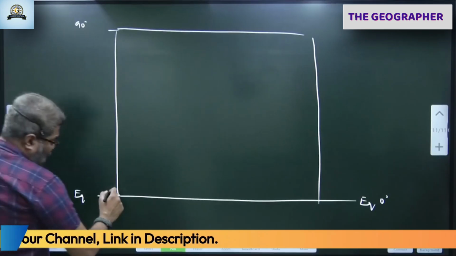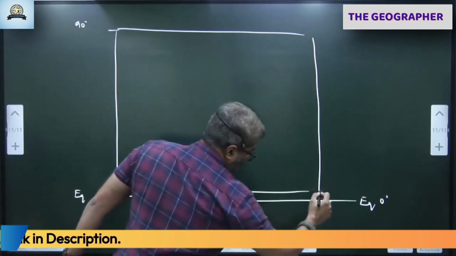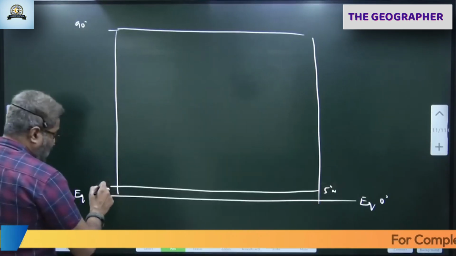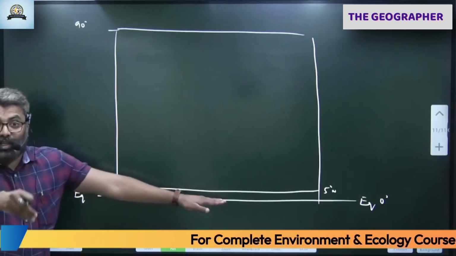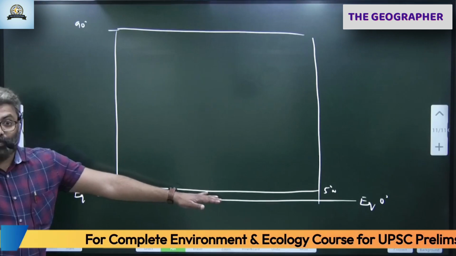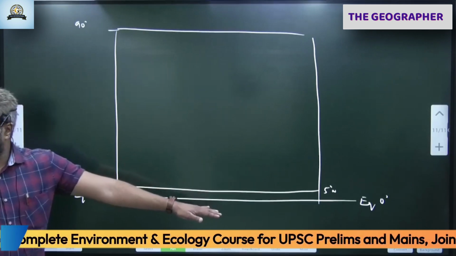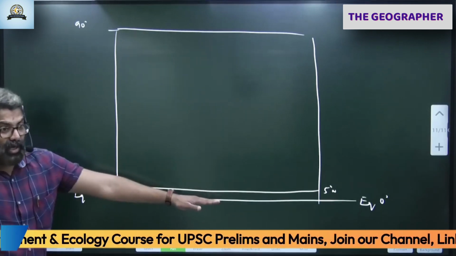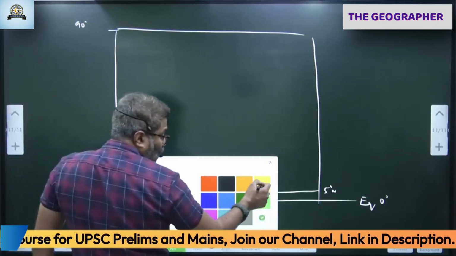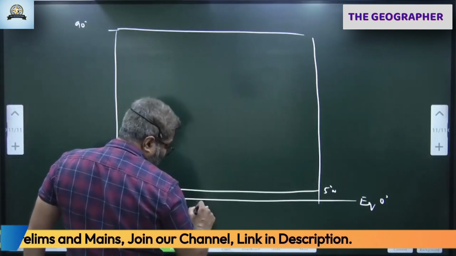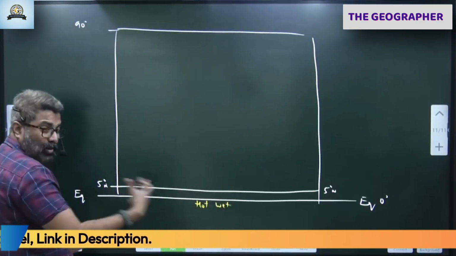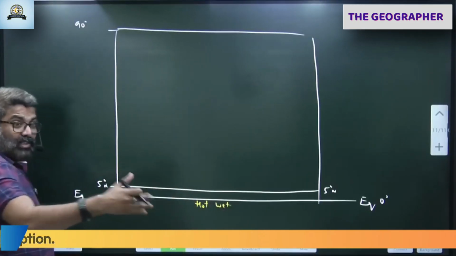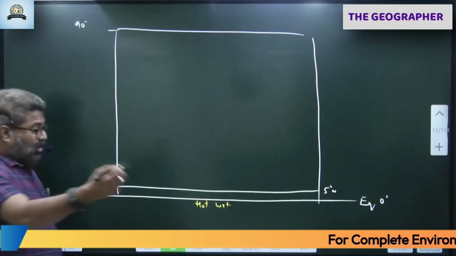So notice this. First, the places close to equator, that is 5 degree north, 5 degree south approximately, are close to equator, means what? Equatorial climatic conditions will be having hot, humid. Remember convectional rainfall every day. Every day precipitation takes place. So here the climate will be hot, wet climate. Hot because temperatures are high. Humid, it will be humid always. Every afternoon rains, convectional rainfall. Soil moisture is very high.